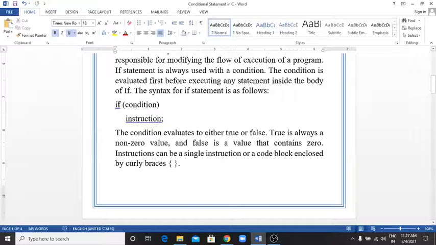If the condition is true, it returns a non-zero number, and if it is false, it returns 0. When there is one single statement, it follows the condition directly, and if there is a block of statements, it is enclosed within a pair of curly braces.